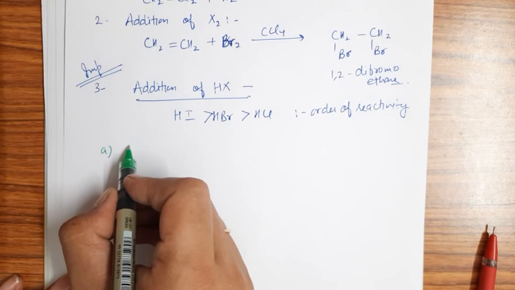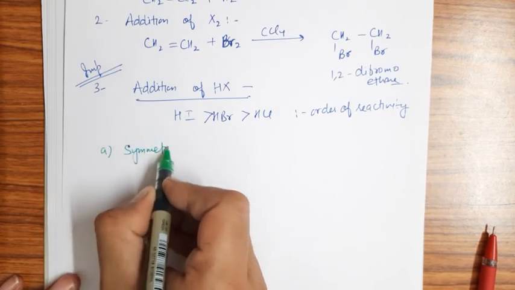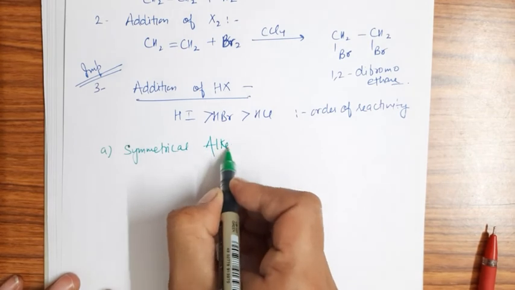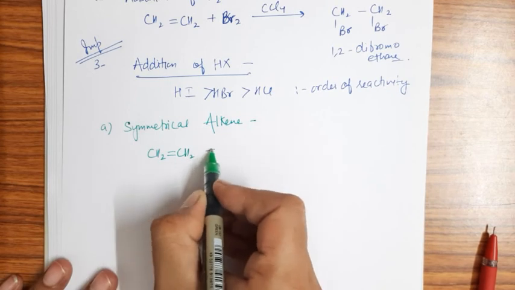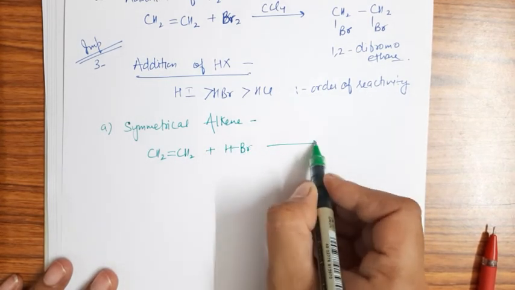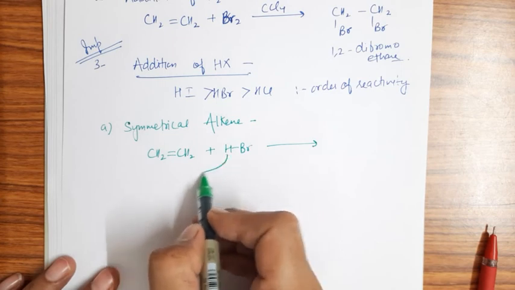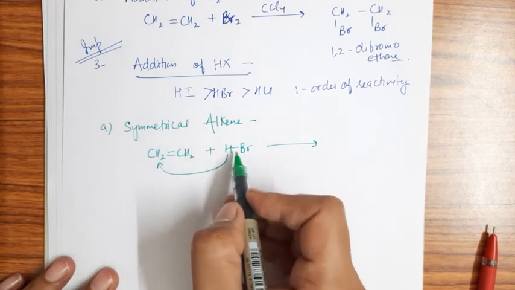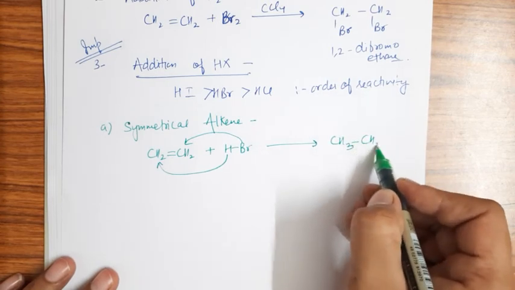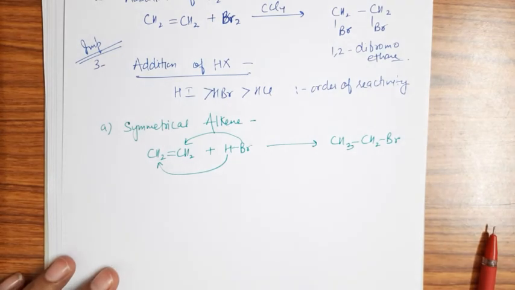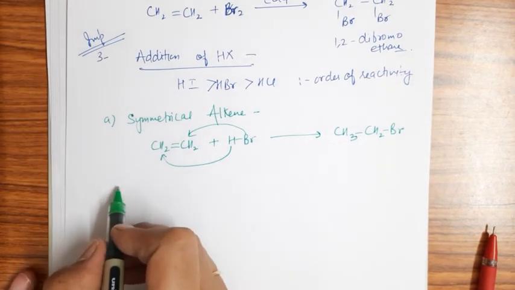So if we take the symmetrical alkene, I'm taking the case of CH2 double bond CH2, the simple one. I'm taking the case of HBr here. Then simply you can add hydrogen to any one of the carbon and Br to any one of the carbon. Then there will be formation of such compound, right? So there will be no problem. We can add hydrogen to any one of the carbon and Br to any one of the carbon. There will be no problem, right?